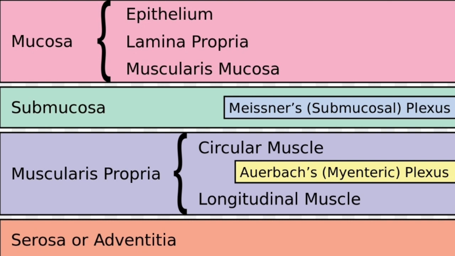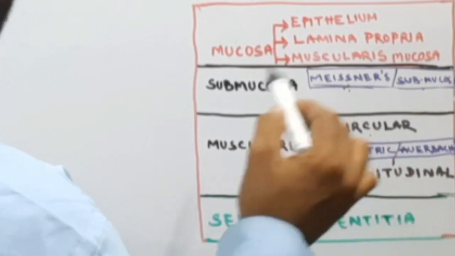Then inner to the muscularis is the submucosal layer. This is the thickest layer of the alimentary canal, and it contains another plexus known as the submucosal plexus, or Meissner's plexus. These two, Meissner's plexus and Auerbach's plexus, are the two parts of the enteric nervous system.